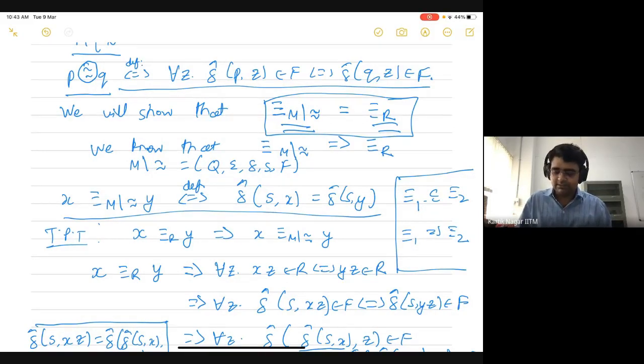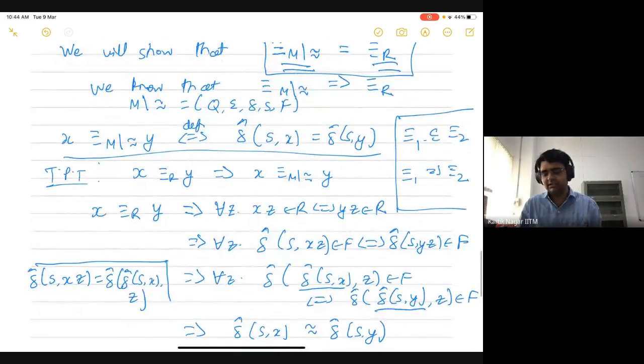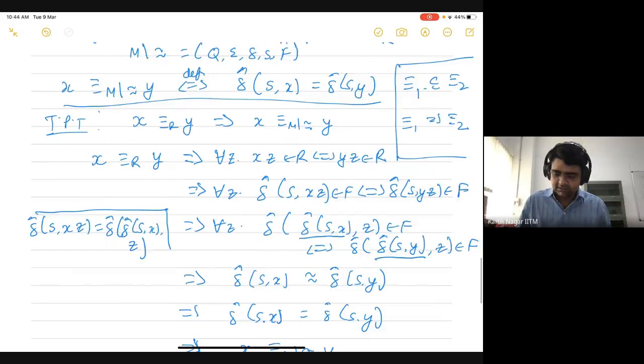And this finally proves the result that the automaton that we get after collapsing, the quotient automaton, is actually the DFA with the least number of states, right, the minimal DFA. So if you start with some arbitrary DFA, you apply the DFA minimization algorithm, you collapse the states of the DFA as much as you can, and whatever DFA you get is guaranteed to be the DFA with the smallest number of states. Okay.